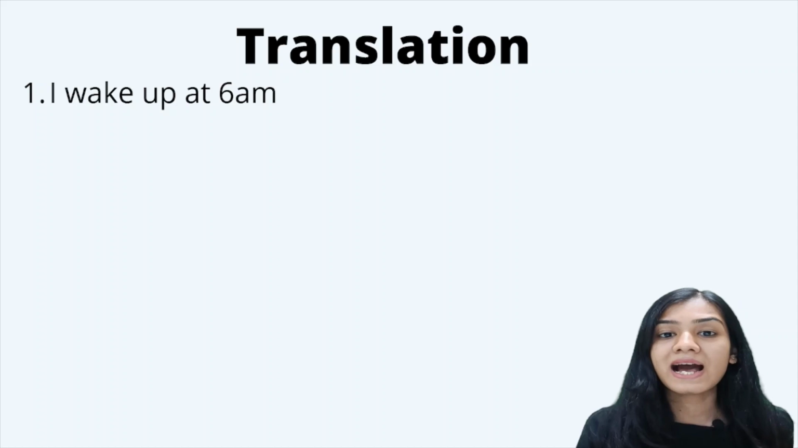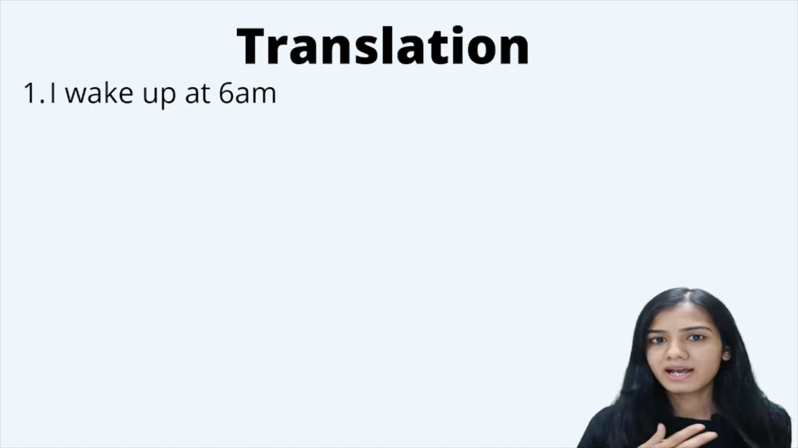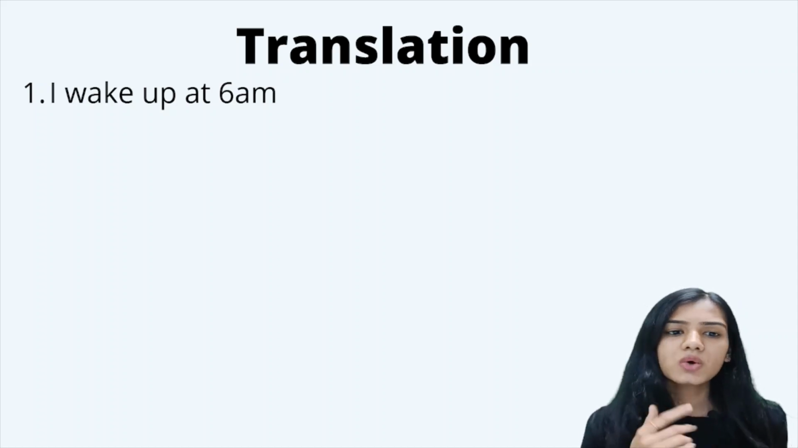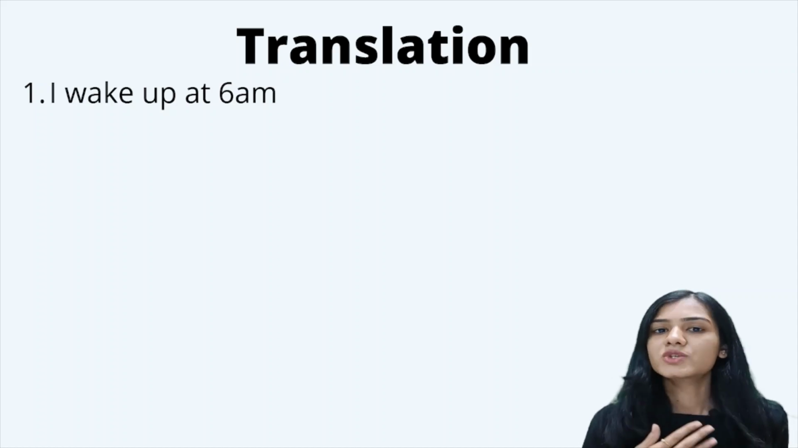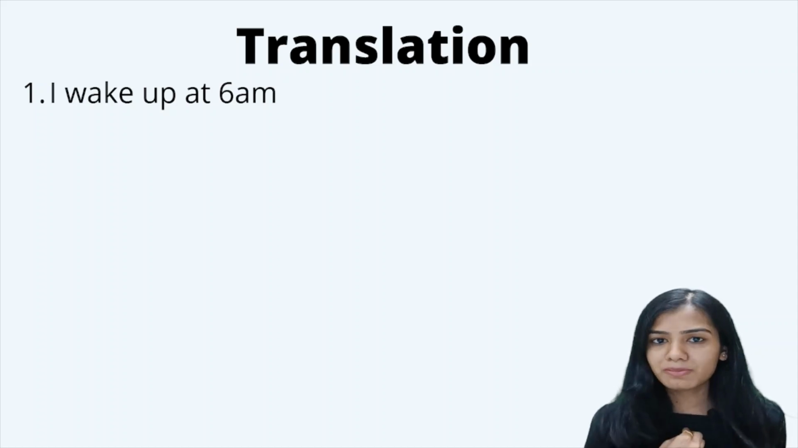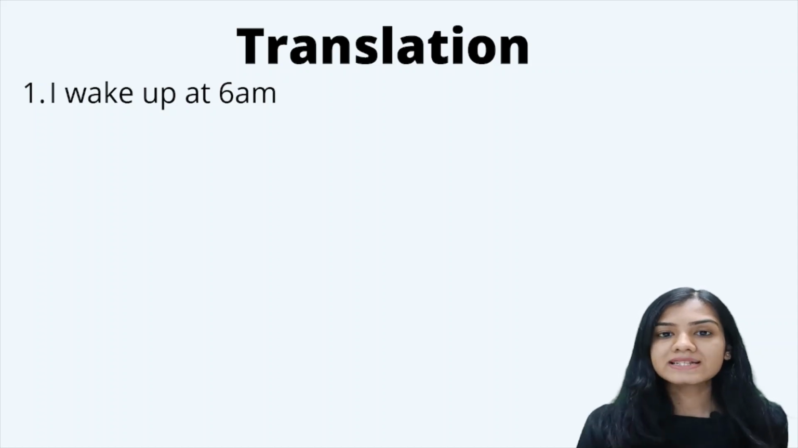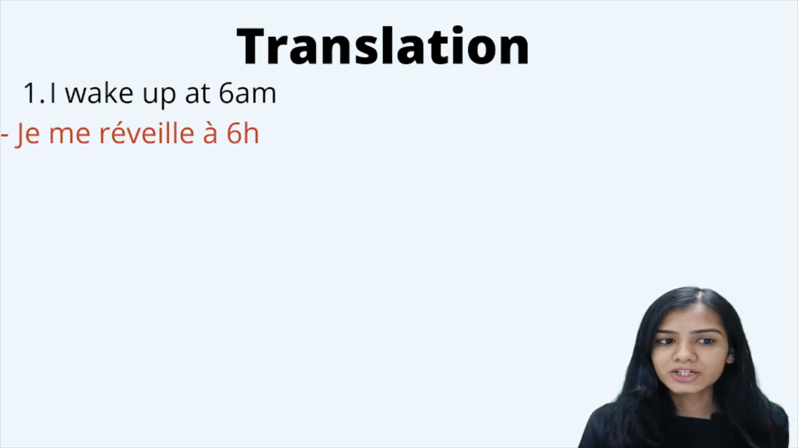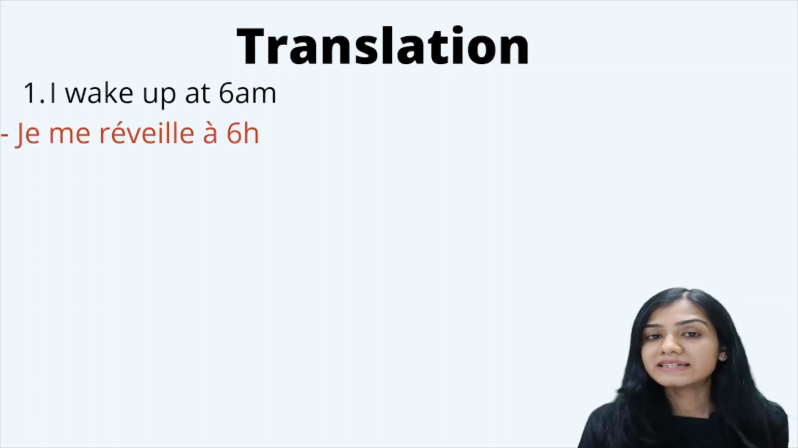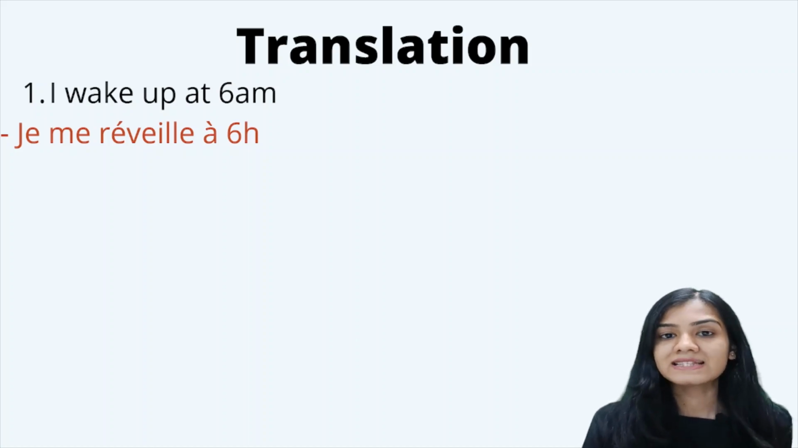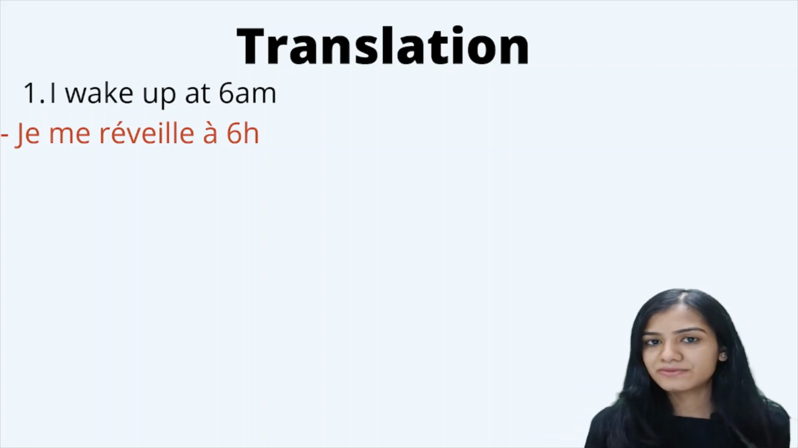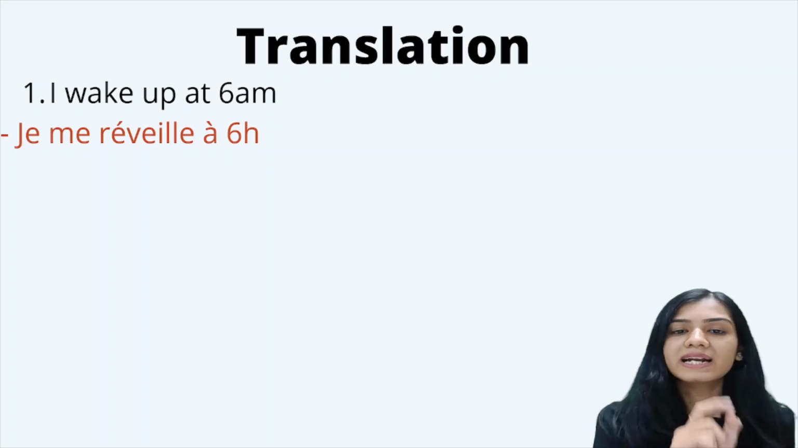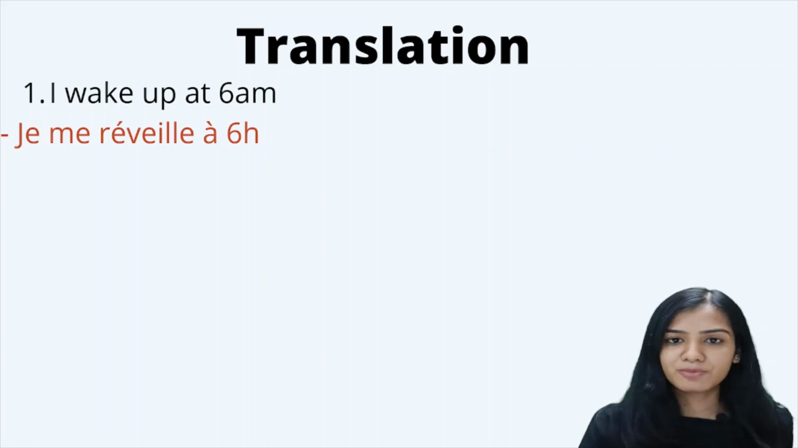How are we going to say I wake up at 6 a.m.? So now who is the person who is waking up? It's me. And who is waking myself up? It's me. So it's an action done by me, for me, right? Now to wake, that is réveiller in French. So this is going to be je me réveille à 6 heures. So do you see? It is a normal ER ending conjugation, réveiller, to wake up. Before that, I have just added me, my reflexive pronoun.